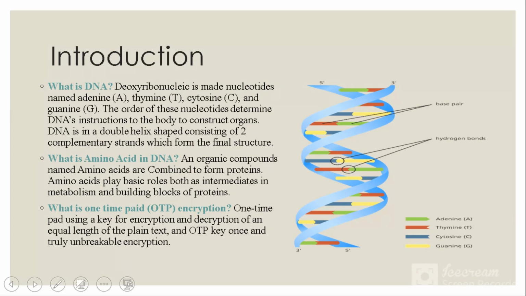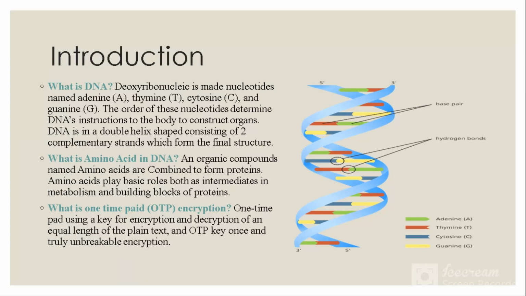Then we come to what is amino acid in DNA. Amino acids are organic compounds which combine to form protein. Amino acids play a basic role in both metabolism and as the building blocks of protein. Then we come to the amino acid DNA structure. You can see that it's a double helix structure and has some base pairs and hydrogen bonds in it.